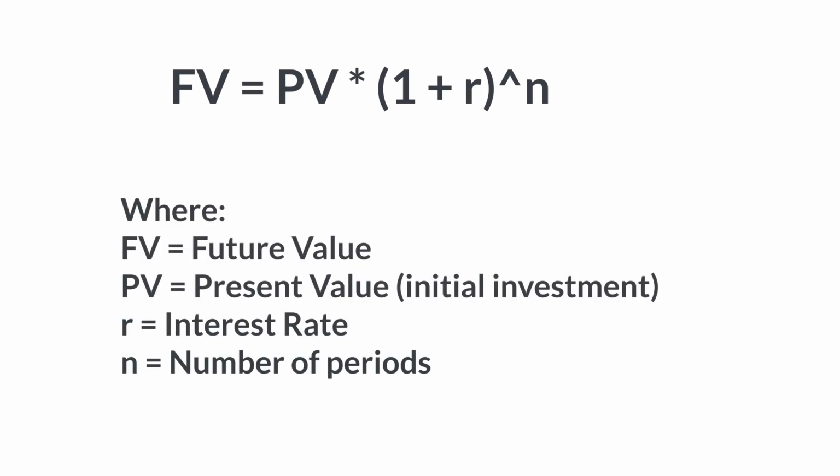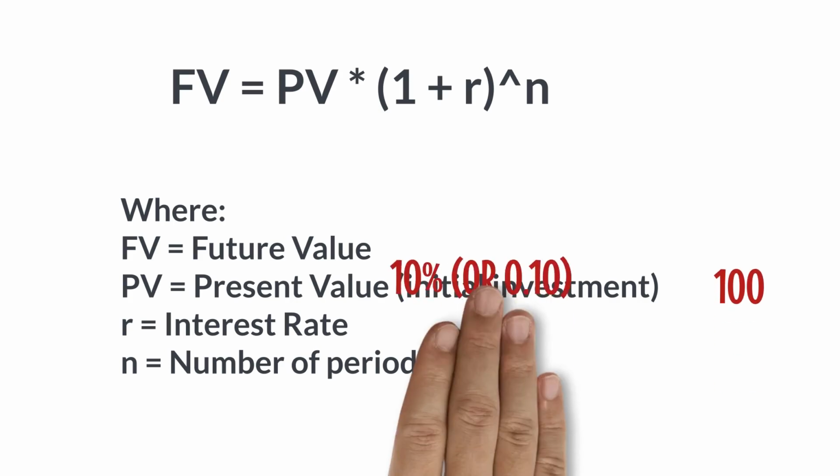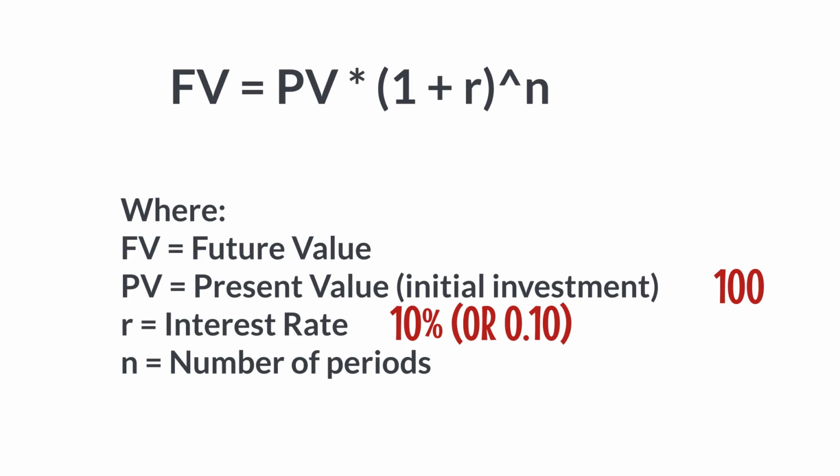We can also use the following formula to calculate the future value. Future value equals present value times 1 plus r to the power n, where FV in this formula is future value, PV is the present value or initial investment, r is the interest rate, n is the number of periods. In this example, present value is $100, r is 10% or 0.10, n is 2 years.